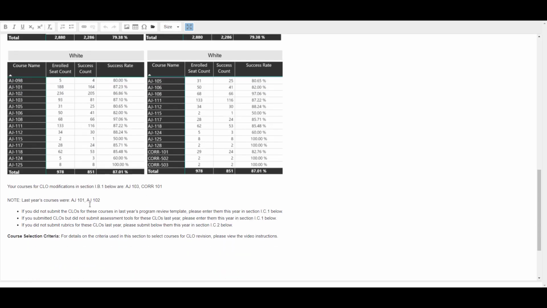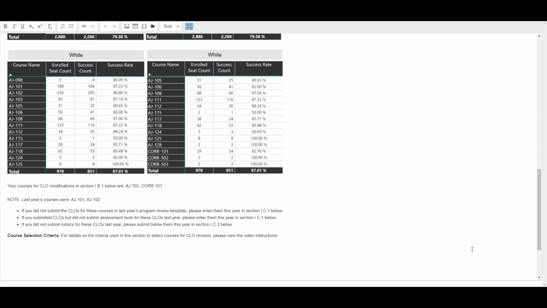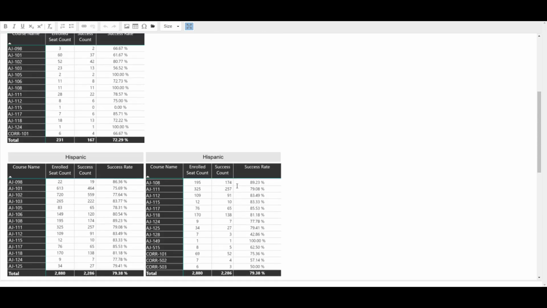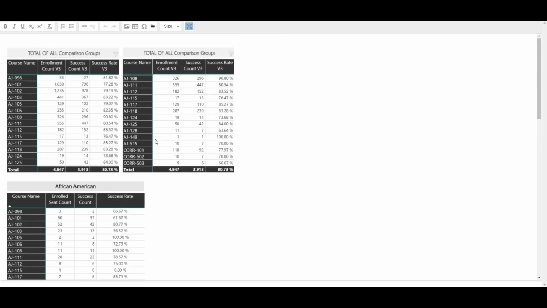Note that AJ 102 and AJ 101 were chosen for CLO modifications last year. So even had there been disproportionate impact in AJ 102 this year, we would not have chosen it this year. Note that the courses chosen for this year are AJ 103 and Corrections 101. To see why these courses were chosen, consider the enrollment counts for the totals group.